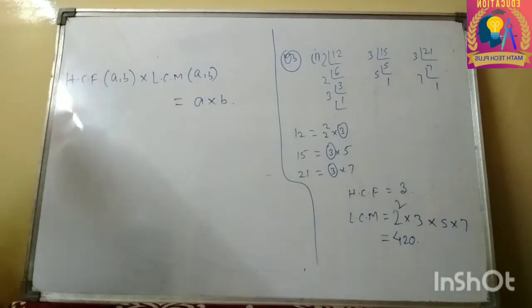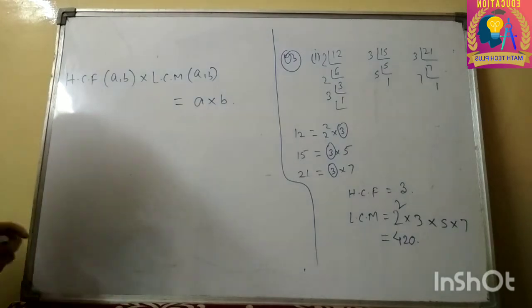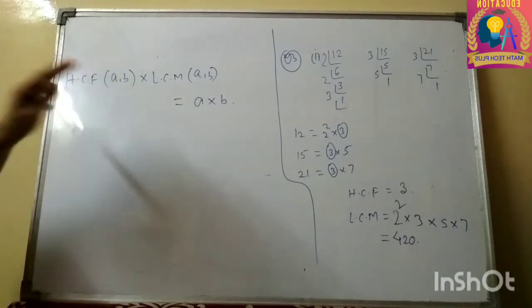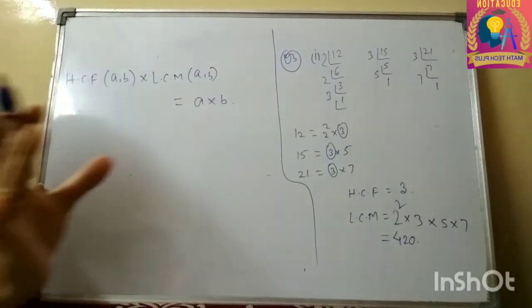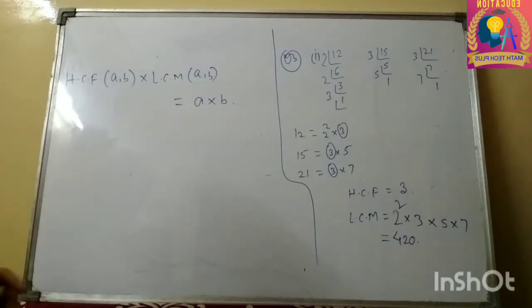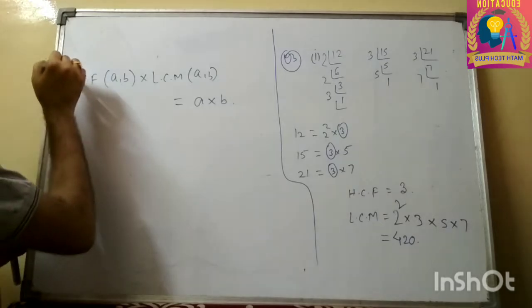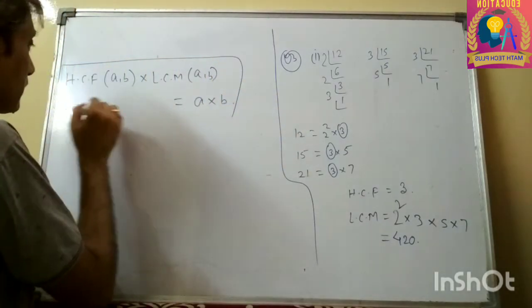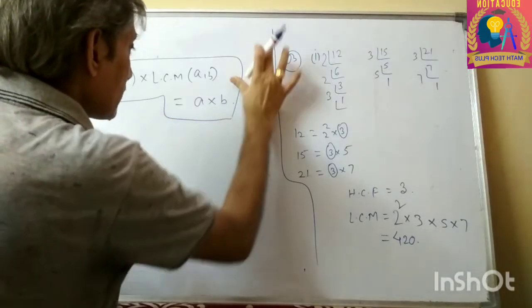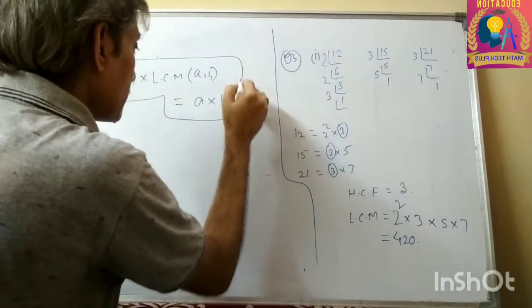This is the formula. But make sure this formula is only applicable for two numbers, not more than two. Then the formula will change. We are going to discuss only two numbers here, because only this much is in your syllabus.